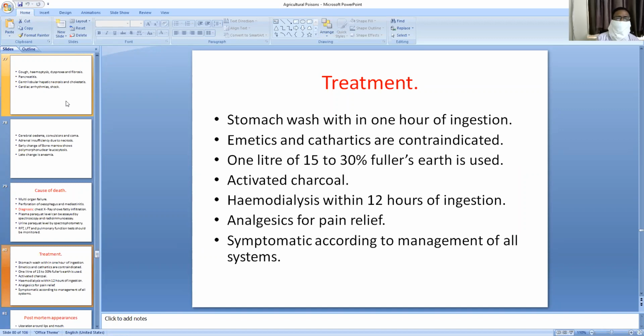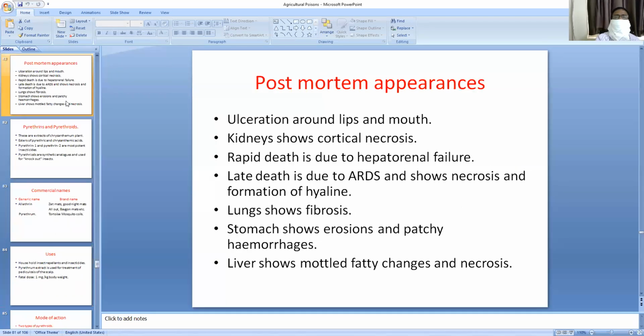Activated charcoal can be used. Hemodialysis within 12 hours of ingestion if renal failure occurs. Analgesics for pain relief. Symptomatic management of all symptoms. Symptomatic treatment and supportive treatment will be given.